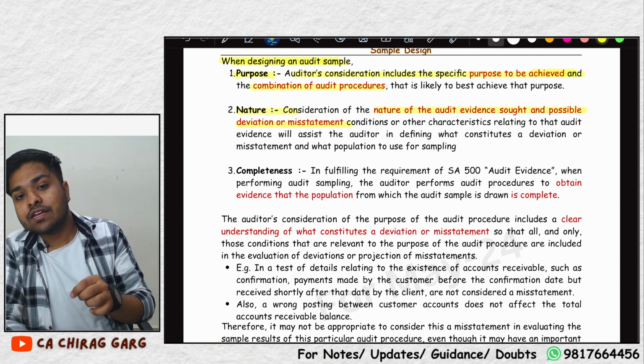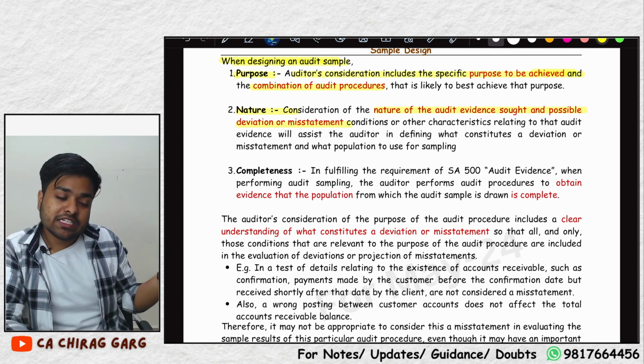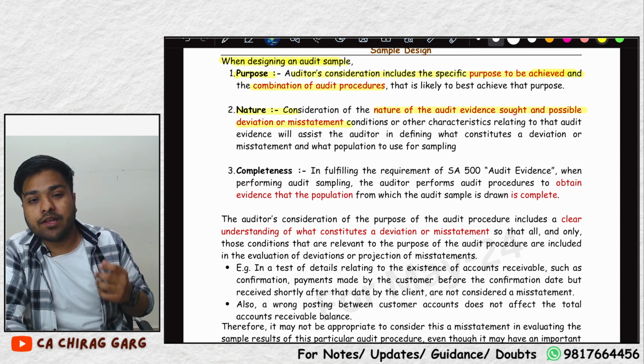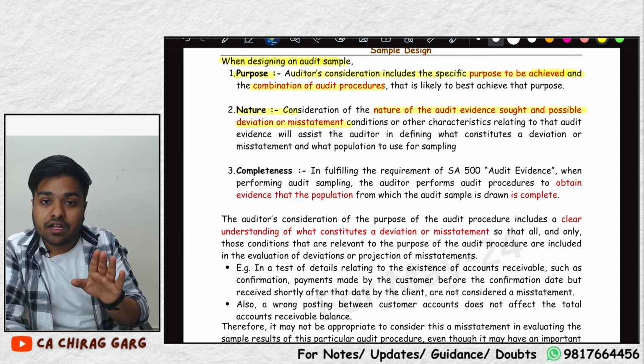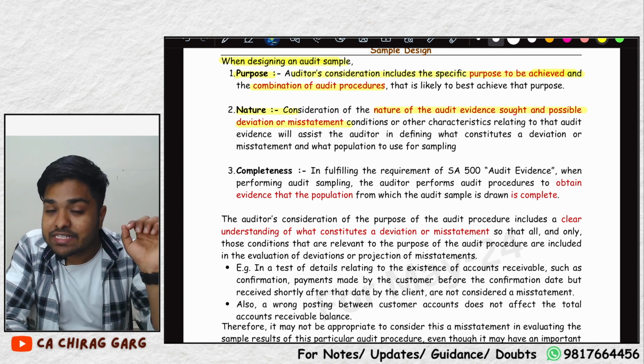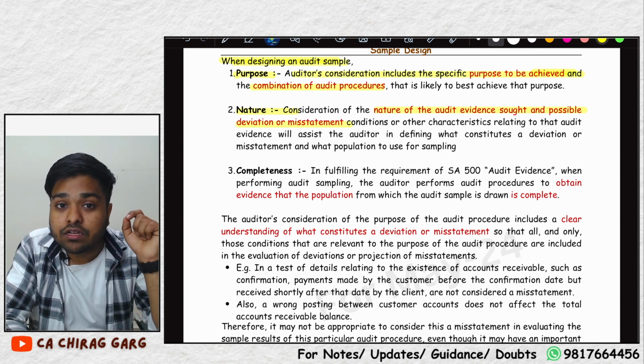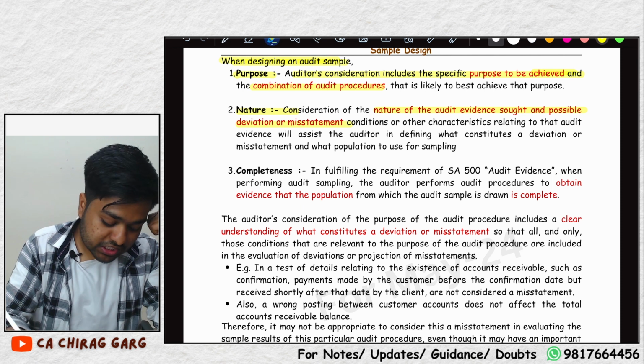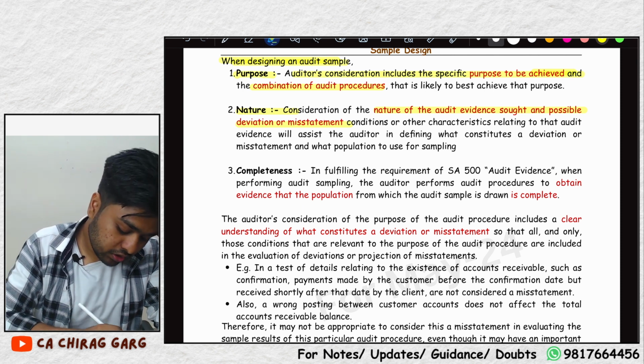But after 4 days, the cheque came. You sent an external confirmation that, sir, you have to pay us 5 lakh rupees. After some days, a reply did not come, but the cheque came of 5 lakh rupees. Is this a deviation now? This is not a deviation. So the auditor should know what constitutes a deviation or misstatement and what does not.